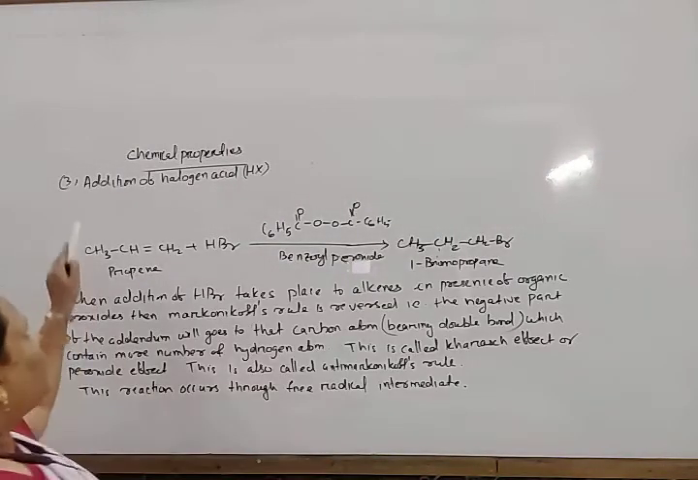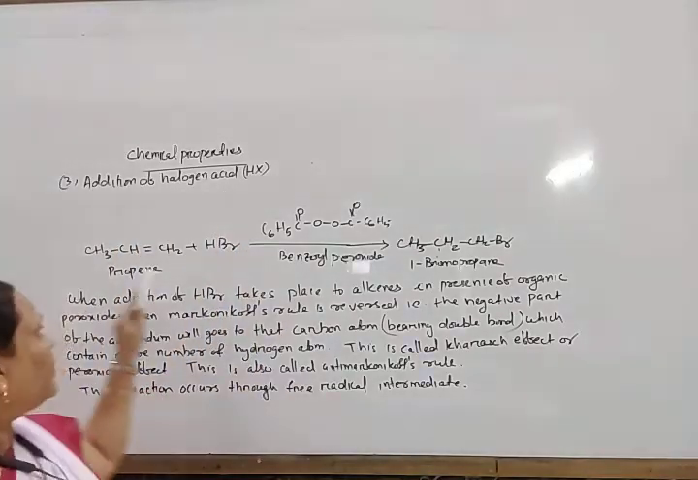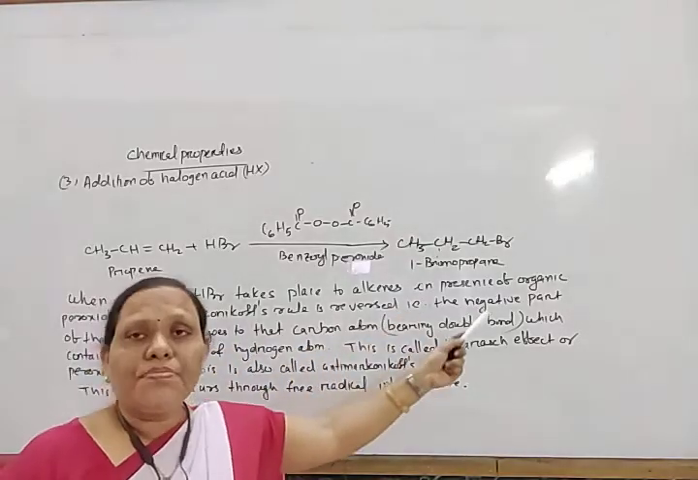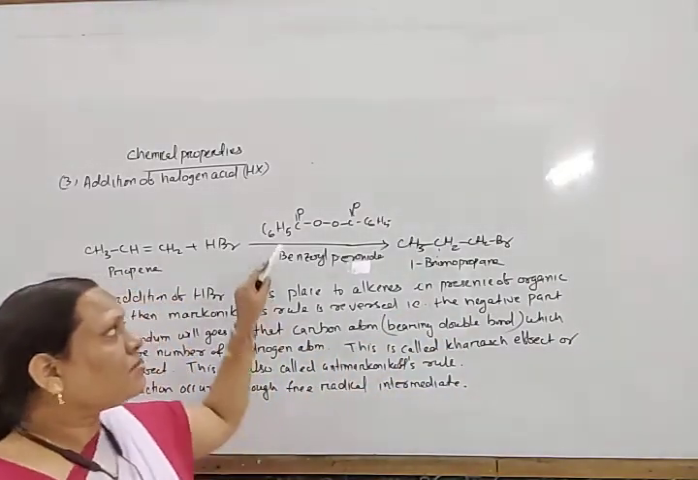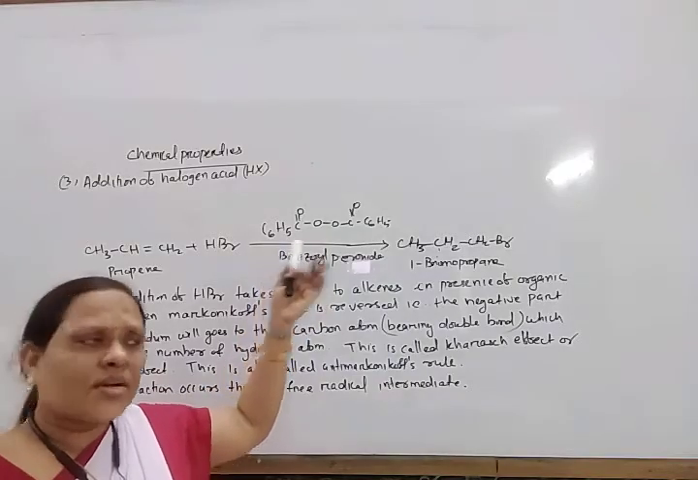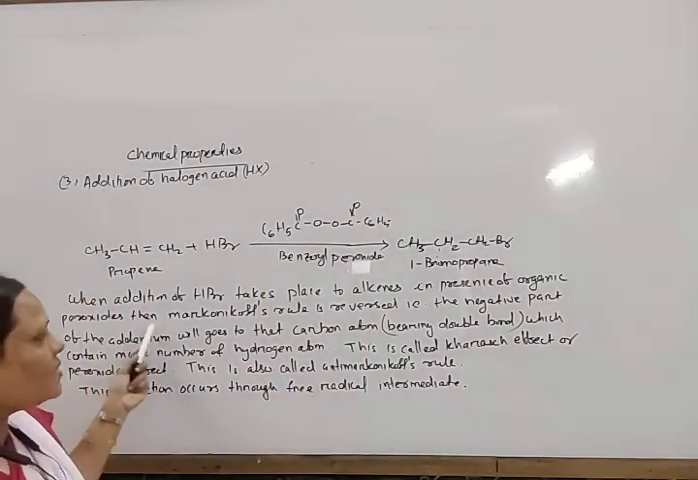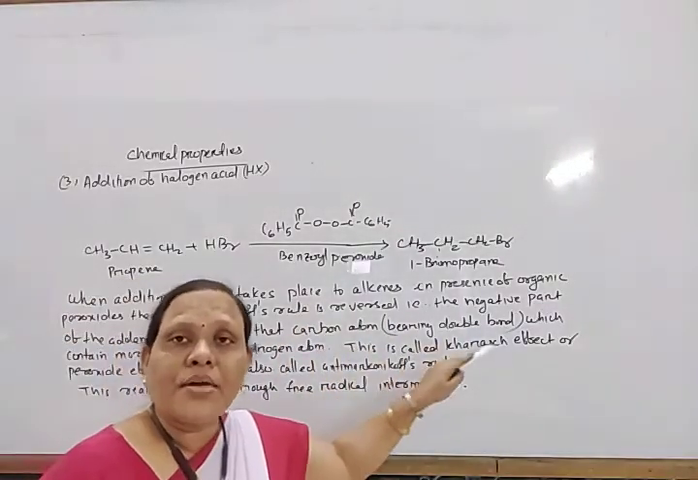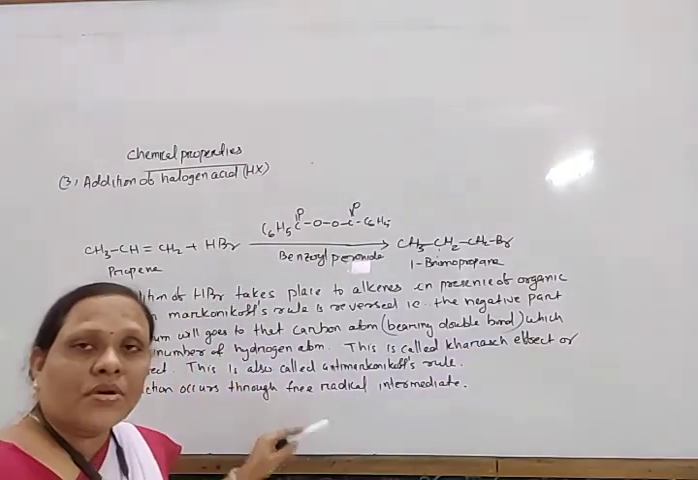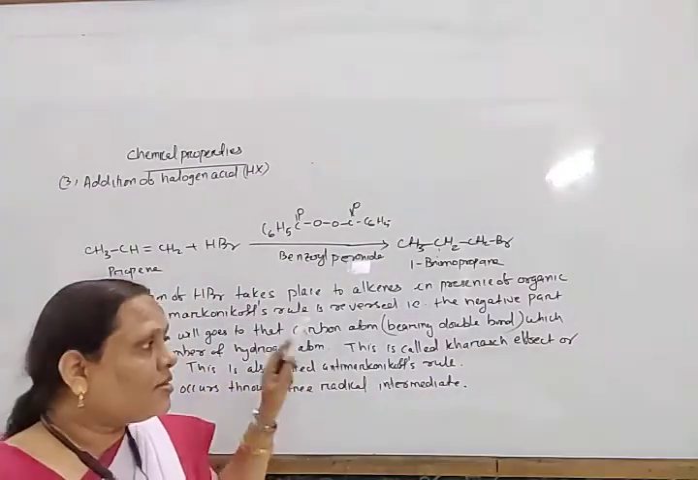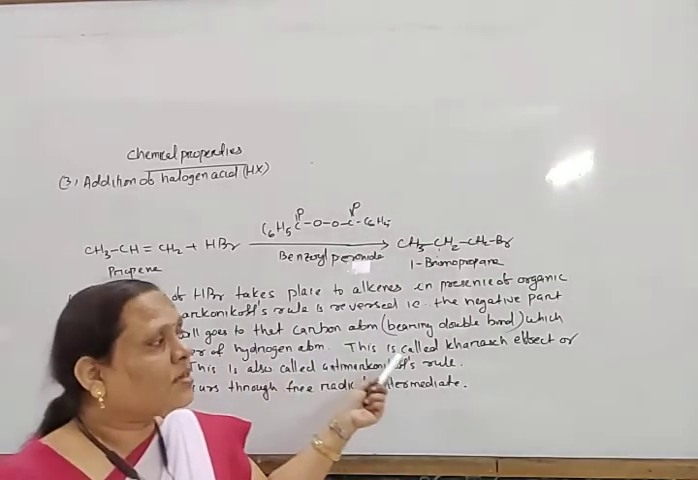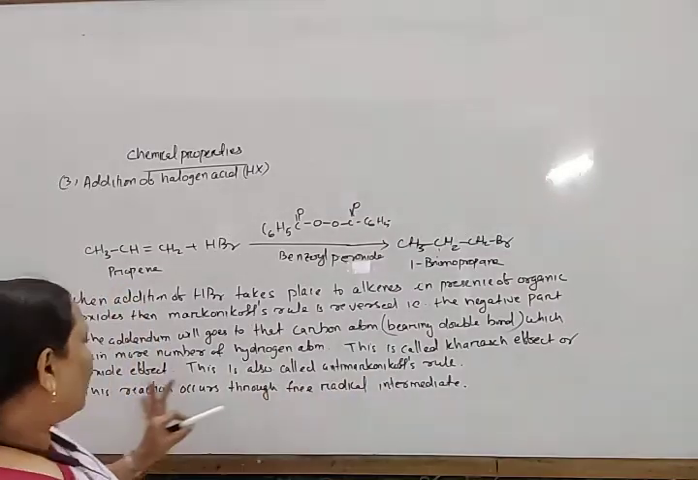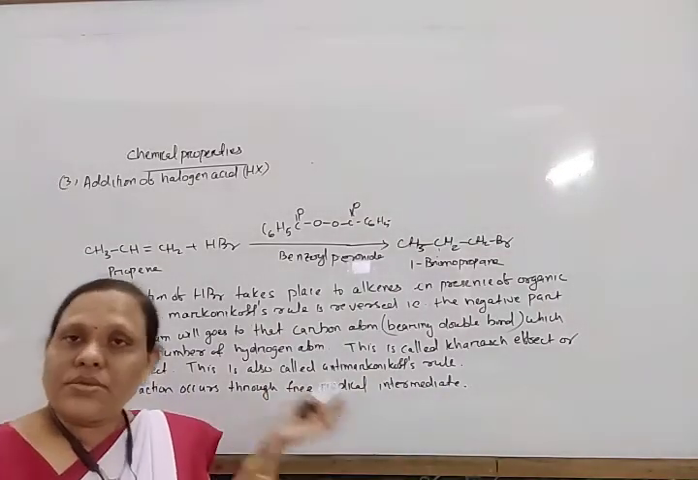So next, addition of halogen acids, another part. When addition of HBr takes place in presence of some organic peroxide, benzoyl peroxide or any organic peroxide, then Markovnikov's rule is reversed. That means the negative part of the addendum will go to that carbon atom of the double bond which contains more number of hydrogen atoms, and the positive part comes to the other.